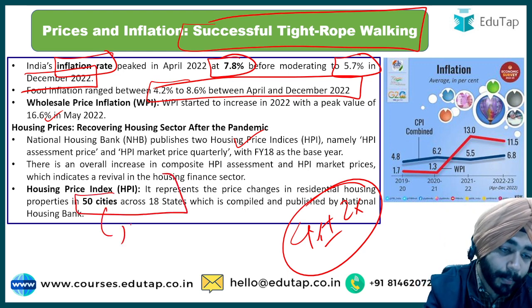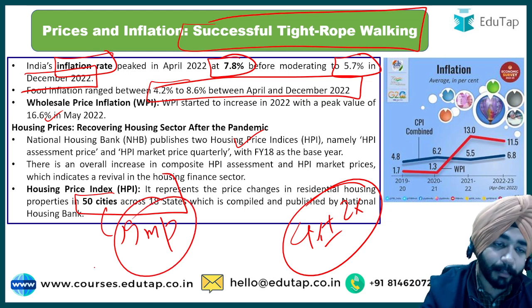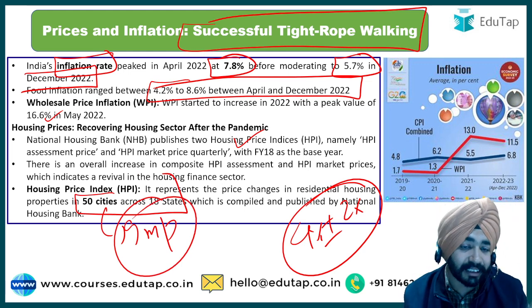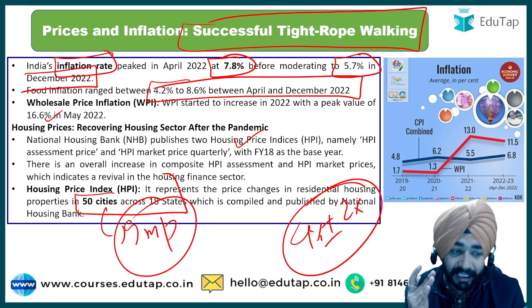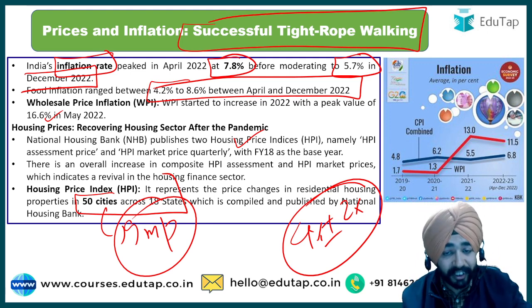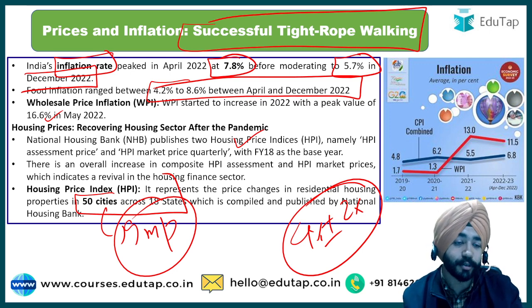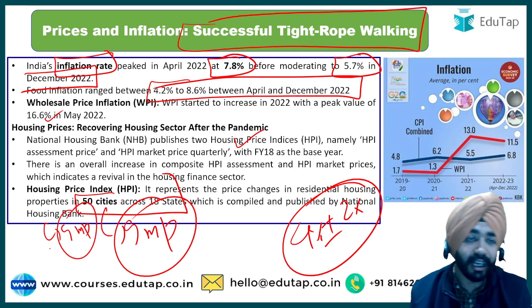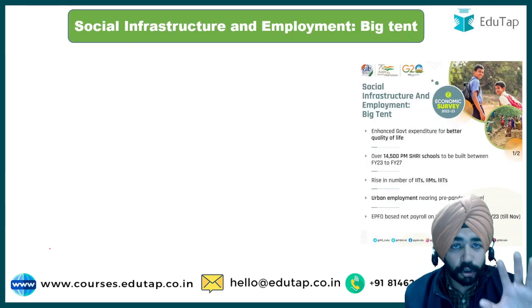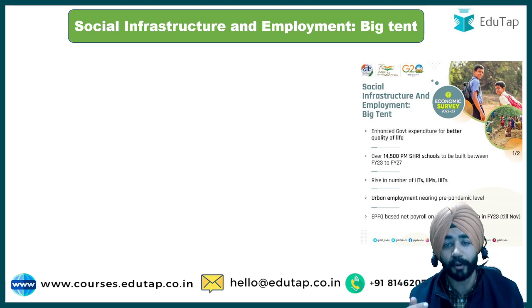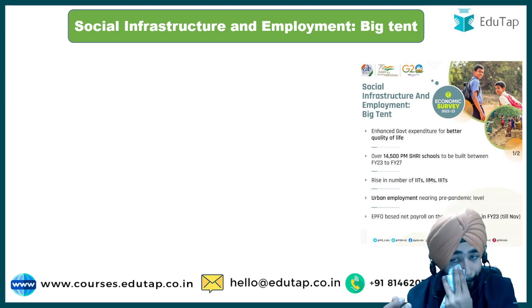So now if I am an examiner, I will not be asking you anything about what is the effect of this thing on housing price index. Straight question will be asked is that housing price index covers how many cities? It covers 50 cities and it is published by National Housing Bank. These are the 2 points which are important for the examination. So now guys, the major chunk part of data is covered here. Now let's talk about the important initiatives that are there.